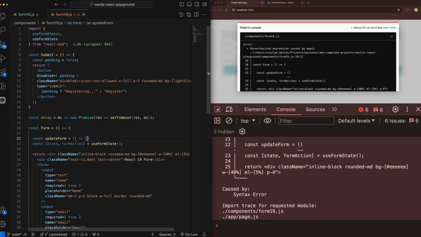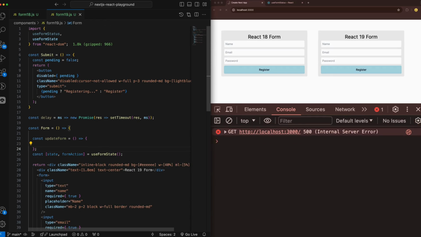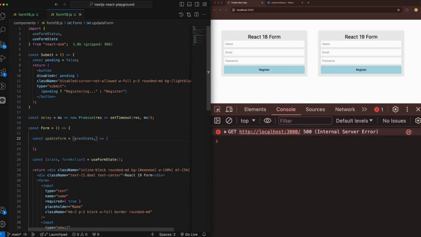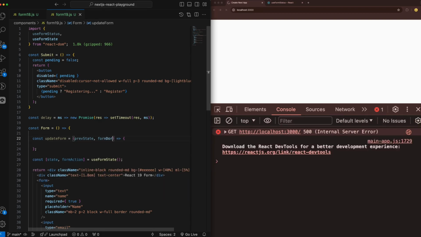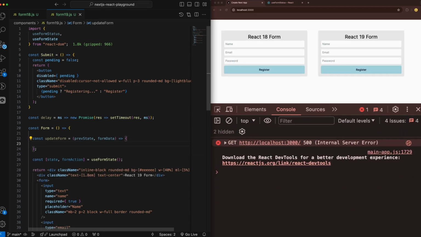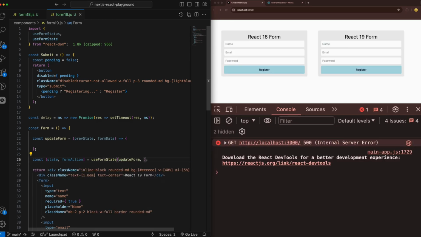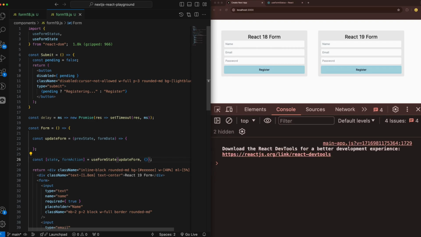And this update form should be doing something. The first parameter for this one is previous state, prev state, and the next one is form data, which is the data that we have in our form. So here we can pass update form, and here we can pass the default of the form, which is going to be an empty object.